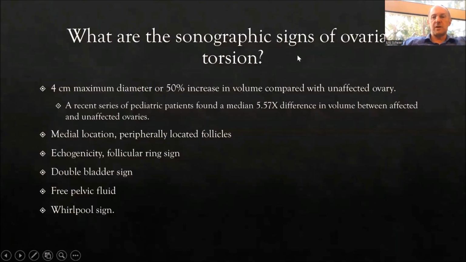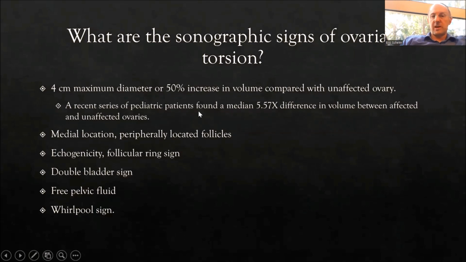So what are the sonographic signs of ovarian torsion? Now that we've seen normal, what is abnormal? Well, the books say 4 centimeters, and that is the accepted wisdom in adolescents and adults. 4 centimeter maximum diameter, or in younger children, a 50% increase in volume compared with the unaffected ovary. Now, volume is a little bit of a difficult measurement to obtain, particularly for relative novices, which includes myself. I use diameter.